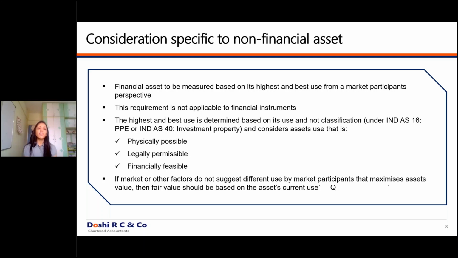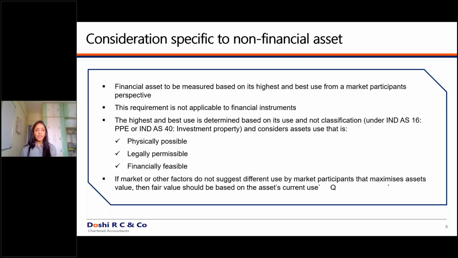Now you would say, why not construction of a factory as the best and highest possible use? Because it is a residential area. The people in that particular area will never allow constructing a factory in that location. That is why the highest and best use is constructing a residential property in that area, and not continuing that land as just a garden. So this is how you determine it, and this is purely for non-financial assets.